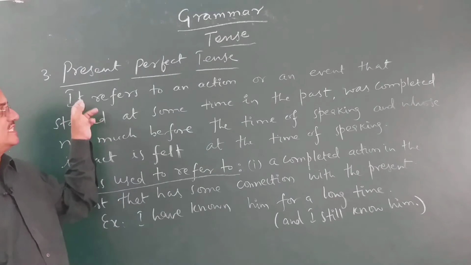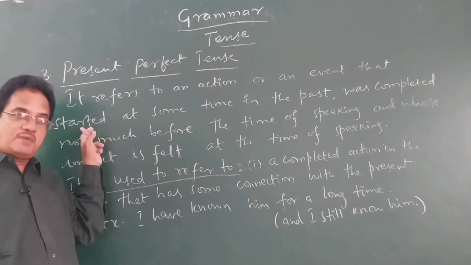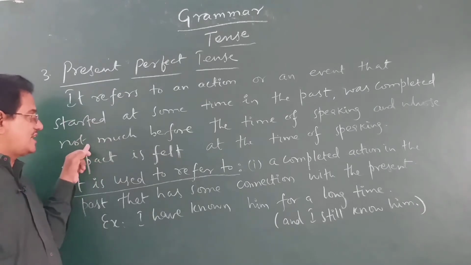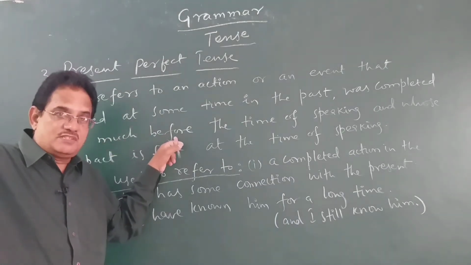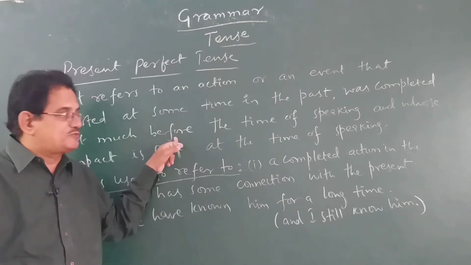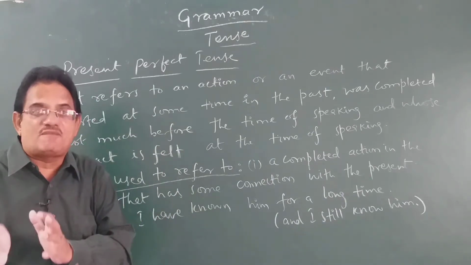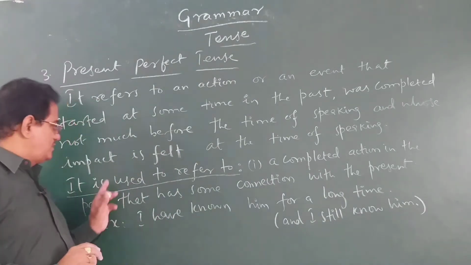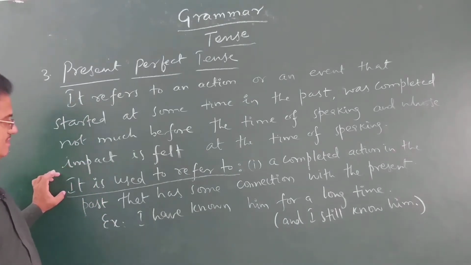I repeat this, it refers to an action or an event that started at some time in the past, was completed not much before the time of speaking, but it has some impact or influence at the time of speaking. So now let us go to the details of the uses of present perfect tense.